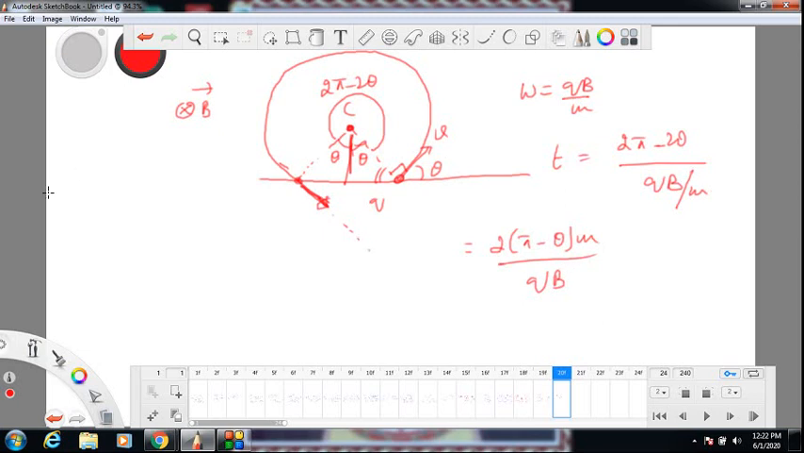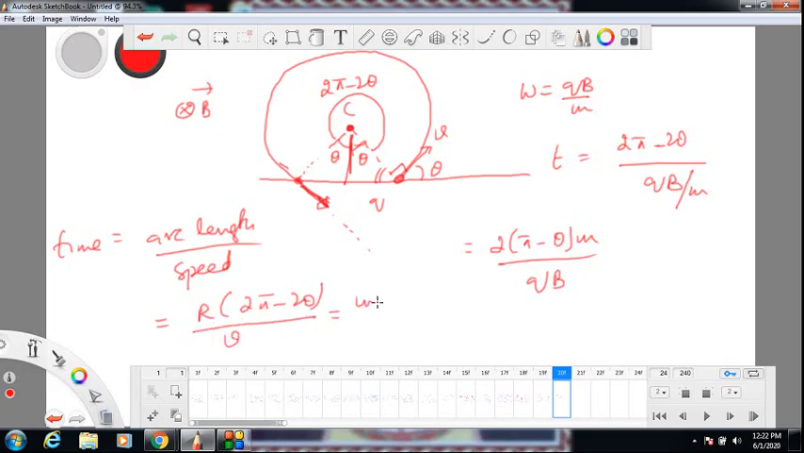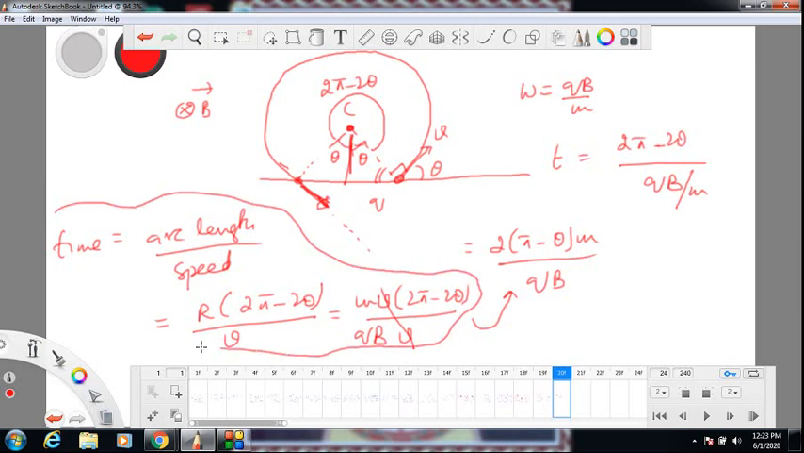You can also do it in another way. Time spent is arc length that the charge is traveling, by speed. What is arc length? Radius into angle subtended, which is 2 pi minus 2 theta, by speed. But we know radius is mv by qB. I am substituting radius as mv by qB. The v gets cancelled and you are ultimately getting this same value. So even if you do it like this, which is a long method, you are getting the same value.